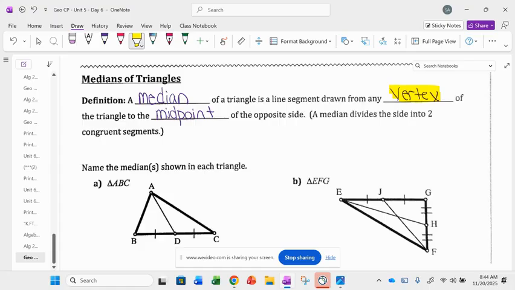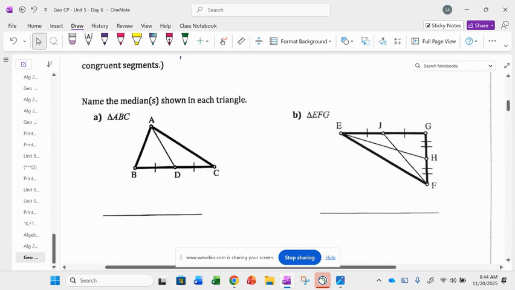So a median has to come from one of the main vertices, one of the main corners, right? So I can draw a median from point A because it's a main vertex. I could draw from point B or point C, but it has to be from a vertex. It's going to come from a vertex and go to the opposite side and ultimately bisect the opposite side, split it into two equal segments.